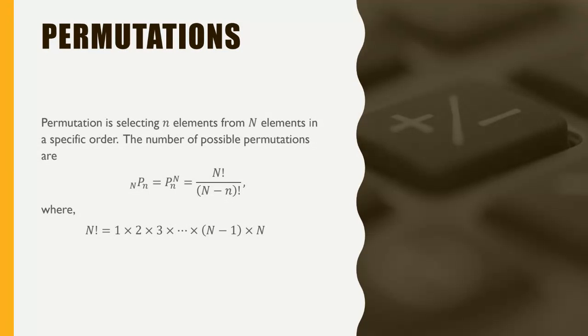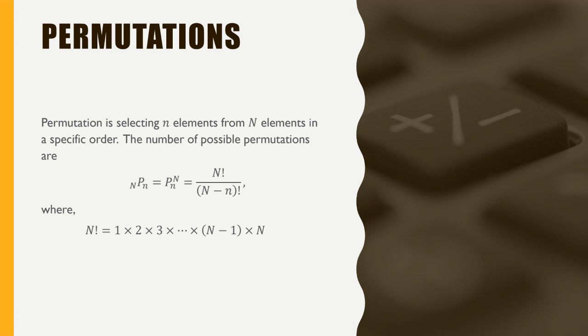Okay. Now let's understand what a permutation is. This is very interesting. A permutation is when you have capital N elements and you are asked to select lowercase n of them. The lowercase n indicates how many you want to select, and the uppercase N tells us how many objects are available.